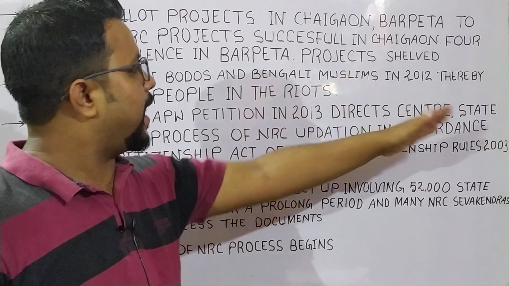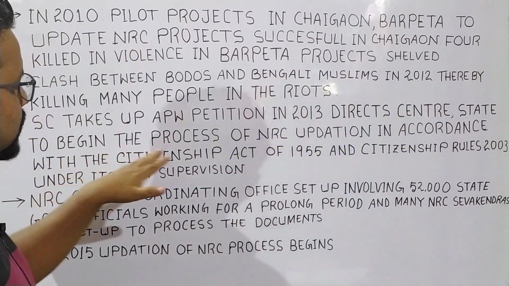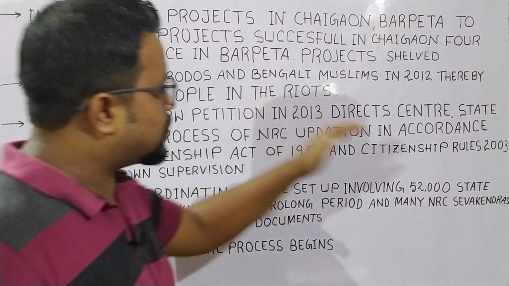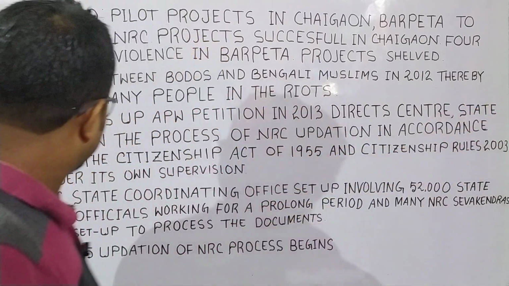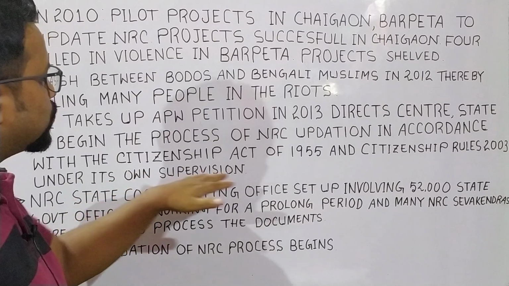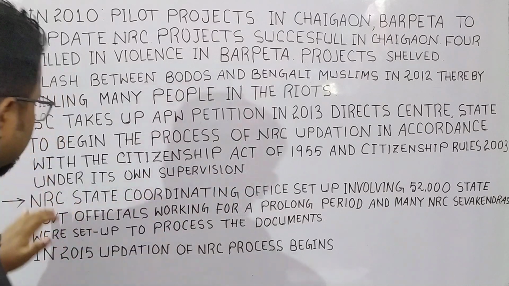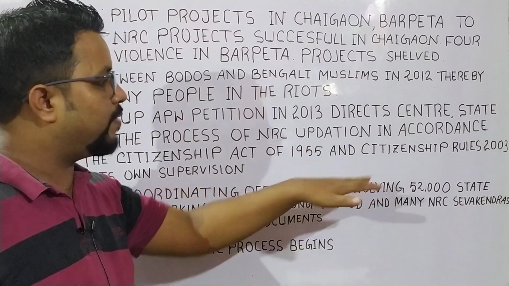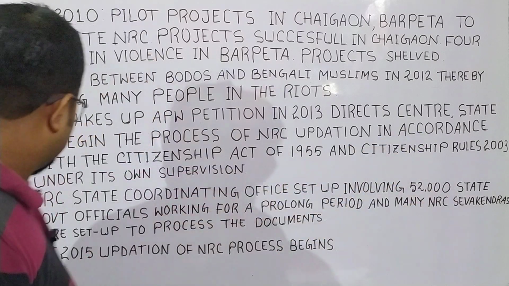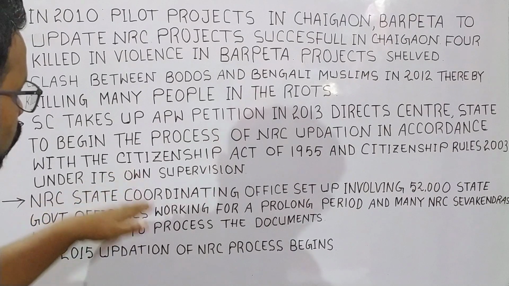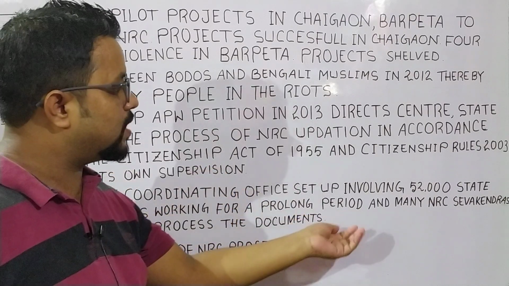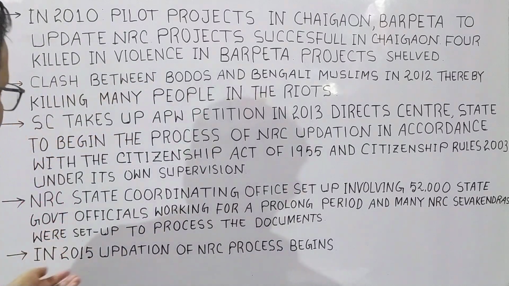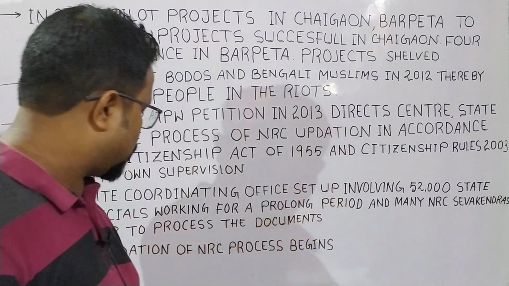The Supreme Court directs the center and state to begin the process of NRC updation in accordance with the Citizenship Act of 1955 and Citizenship Rules 2003 under its own supervision. An NRC State Coordinating Office was set up involving 52,000 state government officials working for a prolonged period, and many NRC Seva Kendras were set up to process the documents.